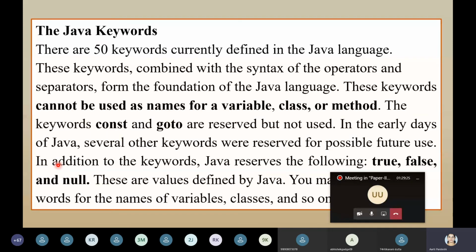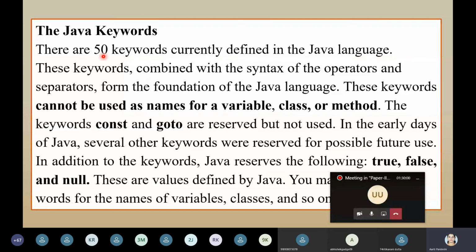Next, Java keywords. A basic thing once again, there are various Java keywords. Till Java 1.6 there were 50 keywords in Java. In your exam you can write that there are 50 keywords, but every year when they change the version, the count of these keywords will change. It's okay if this value changes, but about 50 keywords are there.